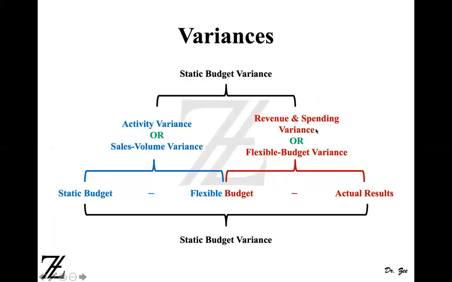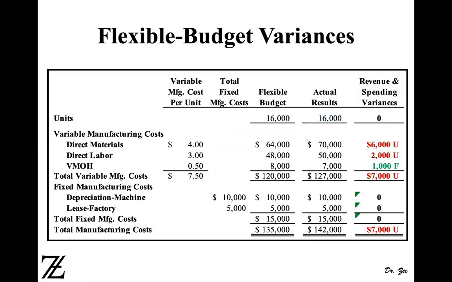This side is the revenue and spending variance, or flexible budget variance, and it says that we have 6,000 of material variance due to poor cost control, 2,000 of labor variance due to poor cost control, and 1,000 of variable manufacturing overhead favorable variance due to good cost control, because it's favorable, right? Overall, we have 7,000 of unfavorable variance due to poor cost control.